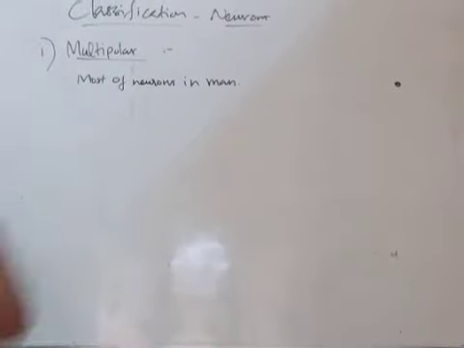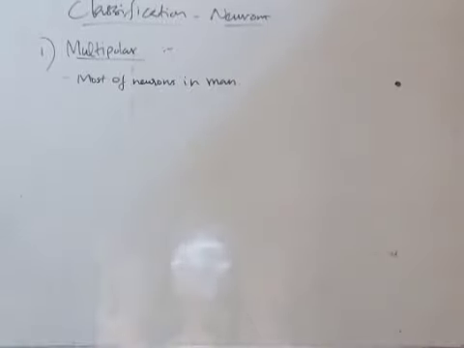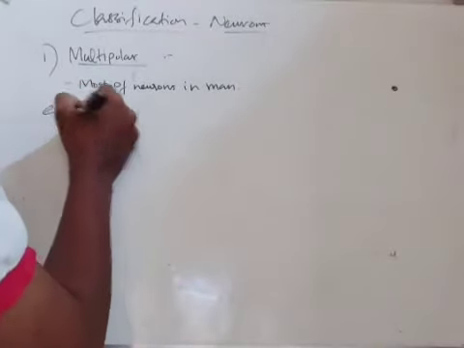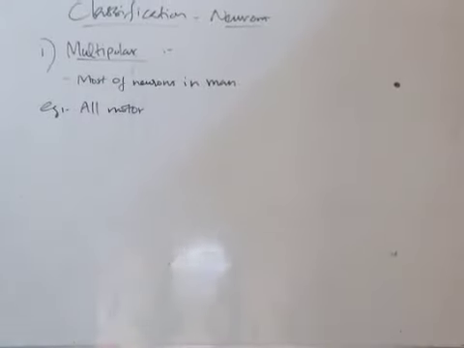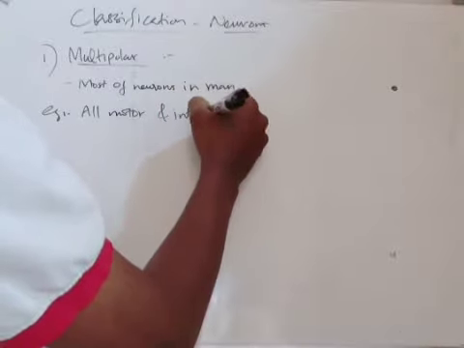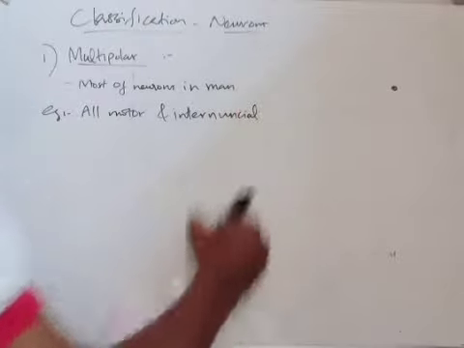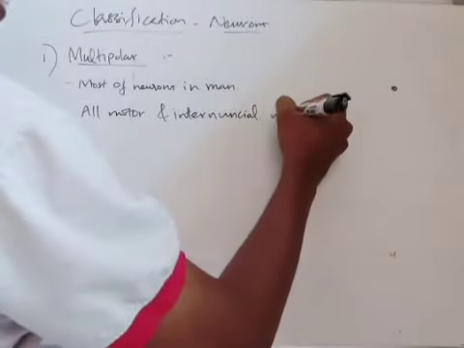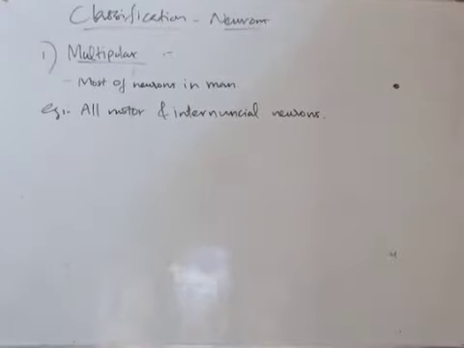For example, all motor and internuncial neurons. I will give examples: all motor neurons and internuncial neurons are multipolar.